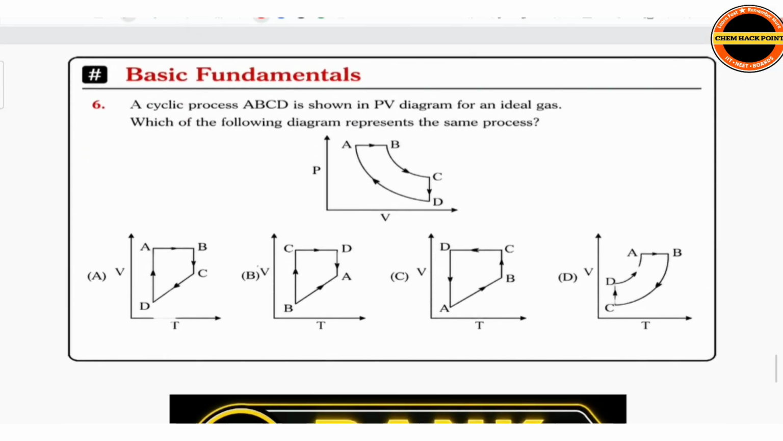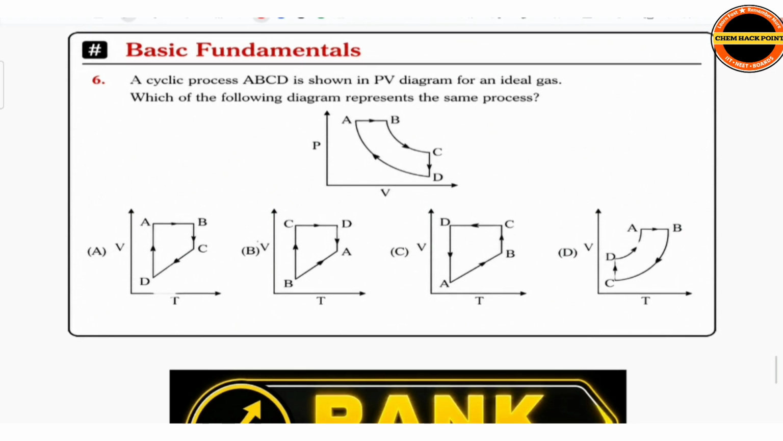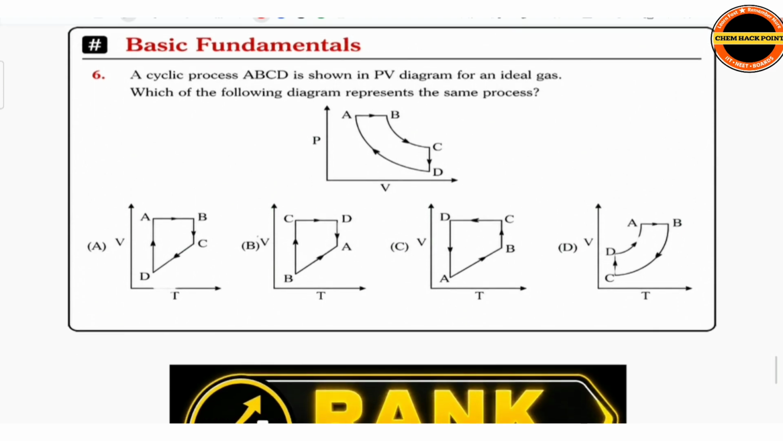Next, a cyclic process ABCD is shown in a PV diagram for an ideal gas. Which of the following diagrams represents the same process? It is the same as the question we discussed above. First observe any one process. A to B, what can we see here? In A to B, the pressure is constant. If pressure is constant, what is observed? Volume is directly proportional to temperature.